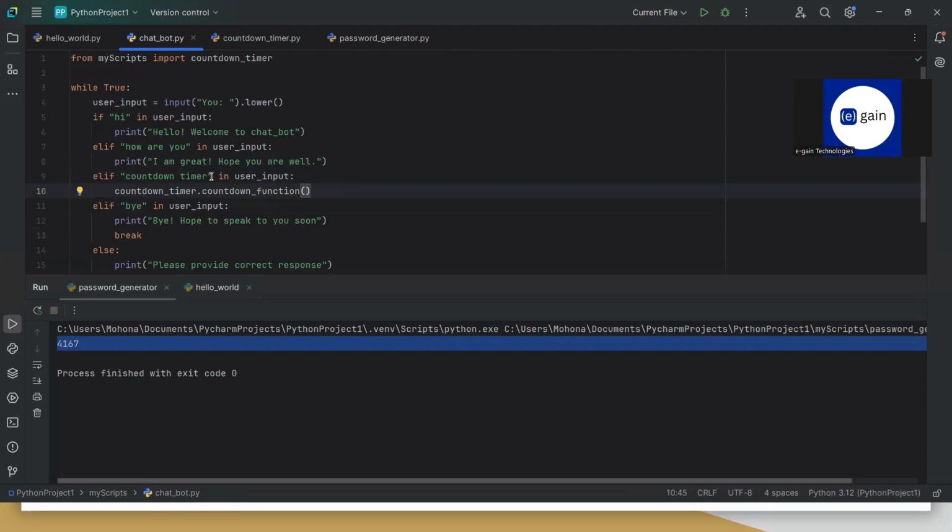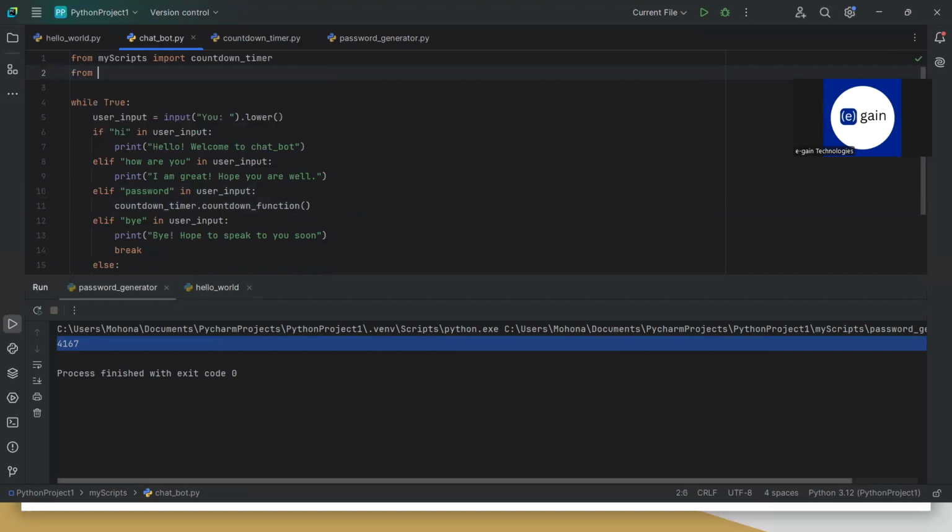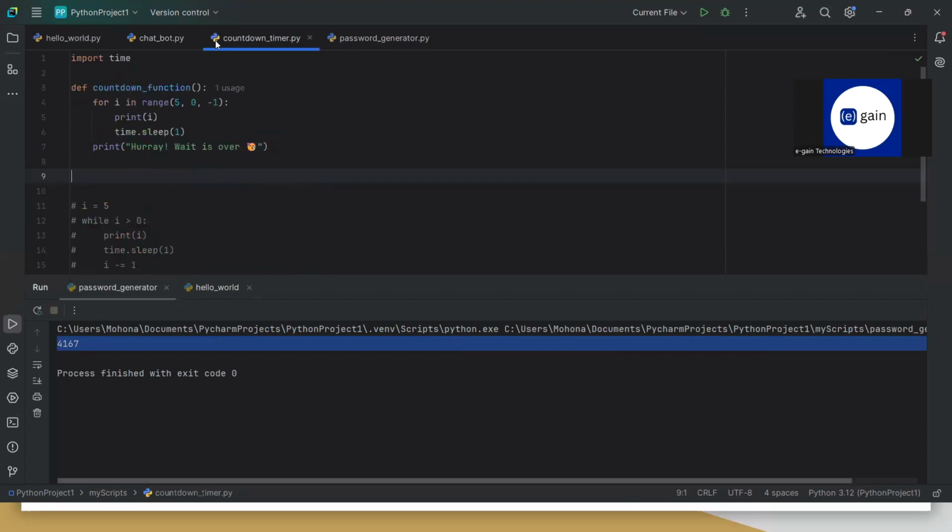So instead of countdown timer, what if the user just asks for a password? The user is fed up with providing new passwords or thinking about new passwords, so he's asking us for an idea, and we're going to help him do that. So let me import scripts, generator. So let me modify this code.